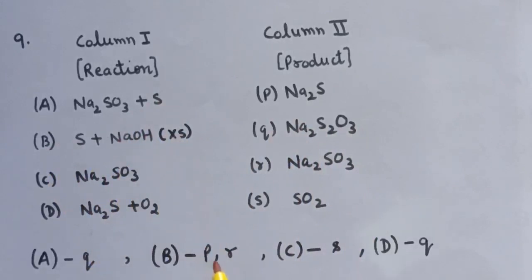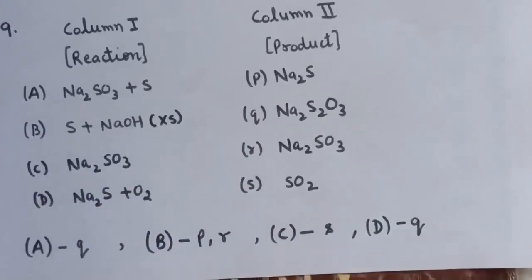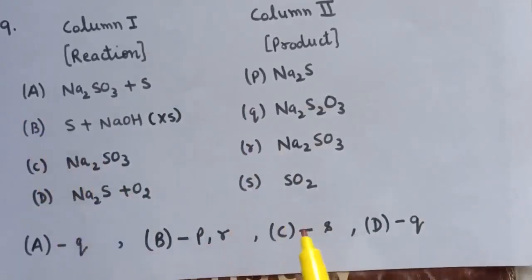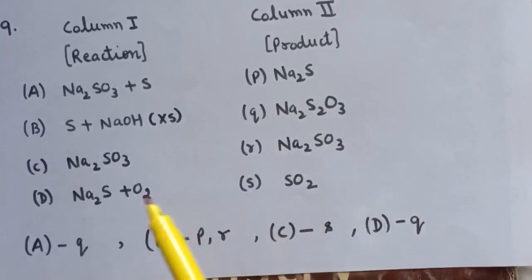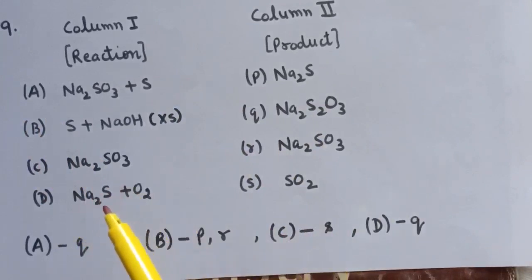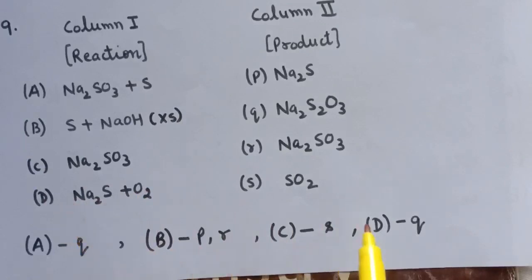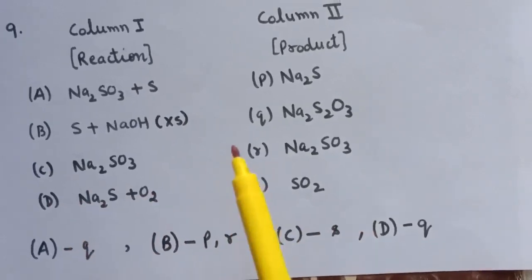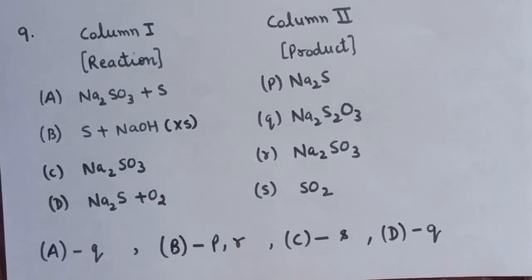Here two options are correct, that is P and R. Third is Na2SO3, option C, and for C, option S is the correct match. And for D, Na2S, sodium sulfide plus oxygen, the correct match for D is Q. So these are the answers for these reactions.